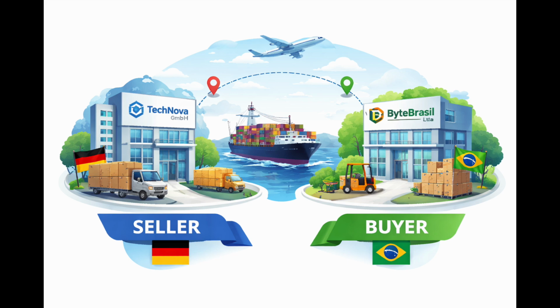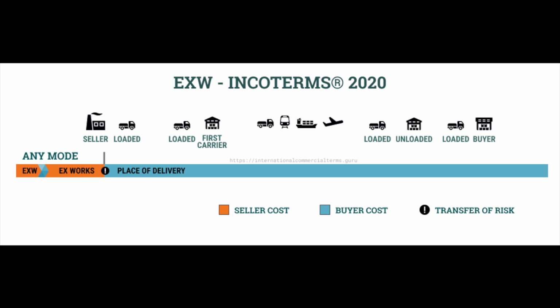So to make this easy to understand, let's look at a simple example. Imagine two fictional companies. The first one is called Buy de Brazil, a buyer based in Sao Paulo in Brazil. The second company is named Technova, located in Munich in Germany. In this example, Technova sells 500 laptops to Buy de Brazil, and the products are shipped by sea freight.